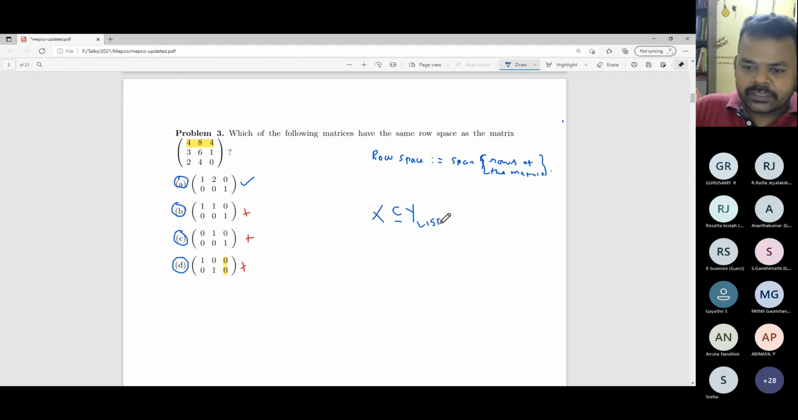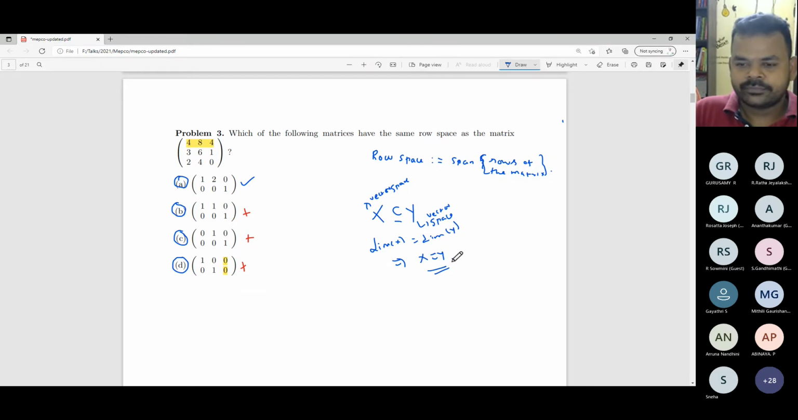X is a vector space, and Y is another vector space, with respect to the same operation, and X is a subspace. If the dimension of X and the dimension of Y over the same field are the same, this will imply the vector space X should be equal to Y. This is an easy exercise to verify.